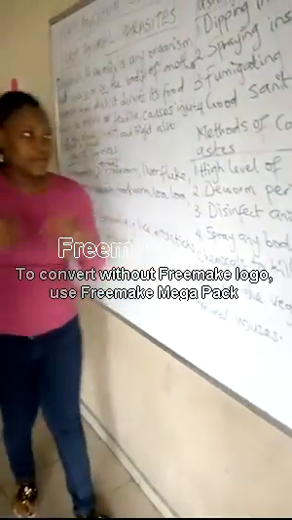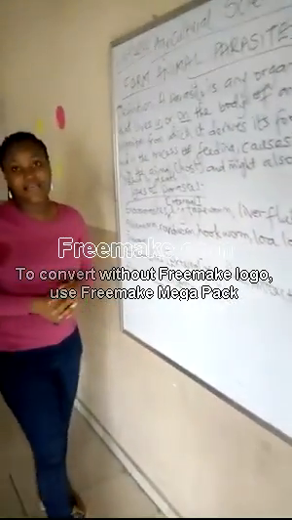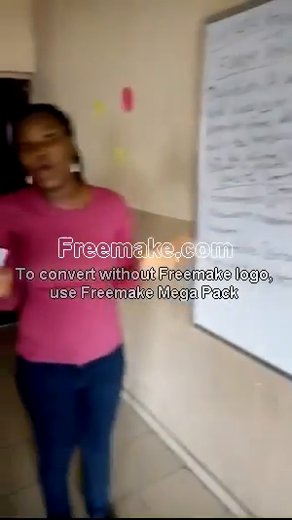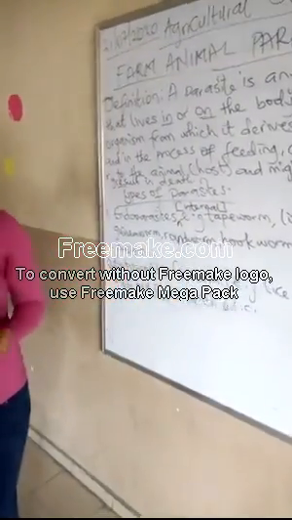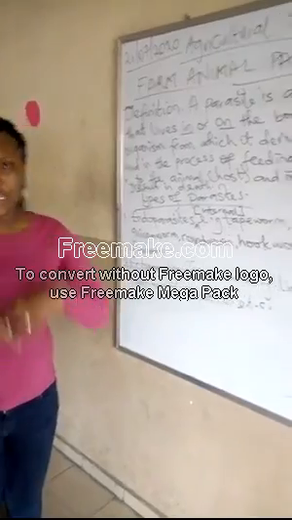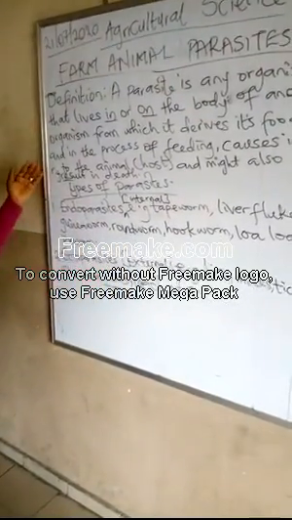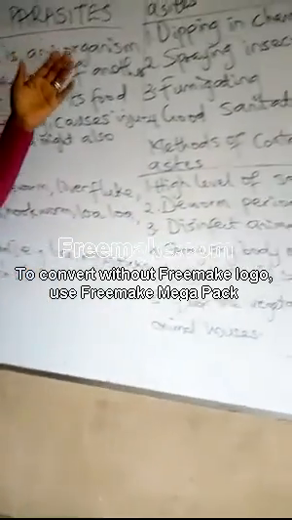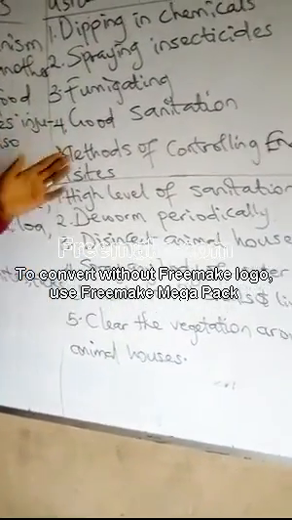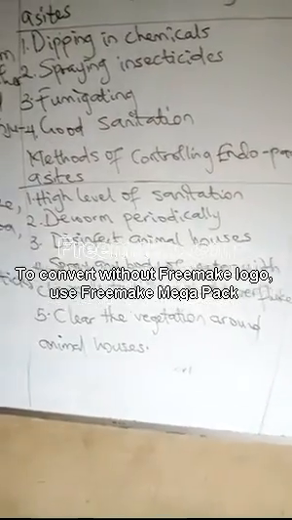So we looked at farm animal parasites, and we said the parasite is any organism at all that lives in or on the body of another organism from which it derives its food and its nutrients, and it can even cause death. We looked at the two types of parasites, endoparasites and ectoparasites, and we also looked at the ways of controlling both endoparasites and ectoparasites. Thank you.